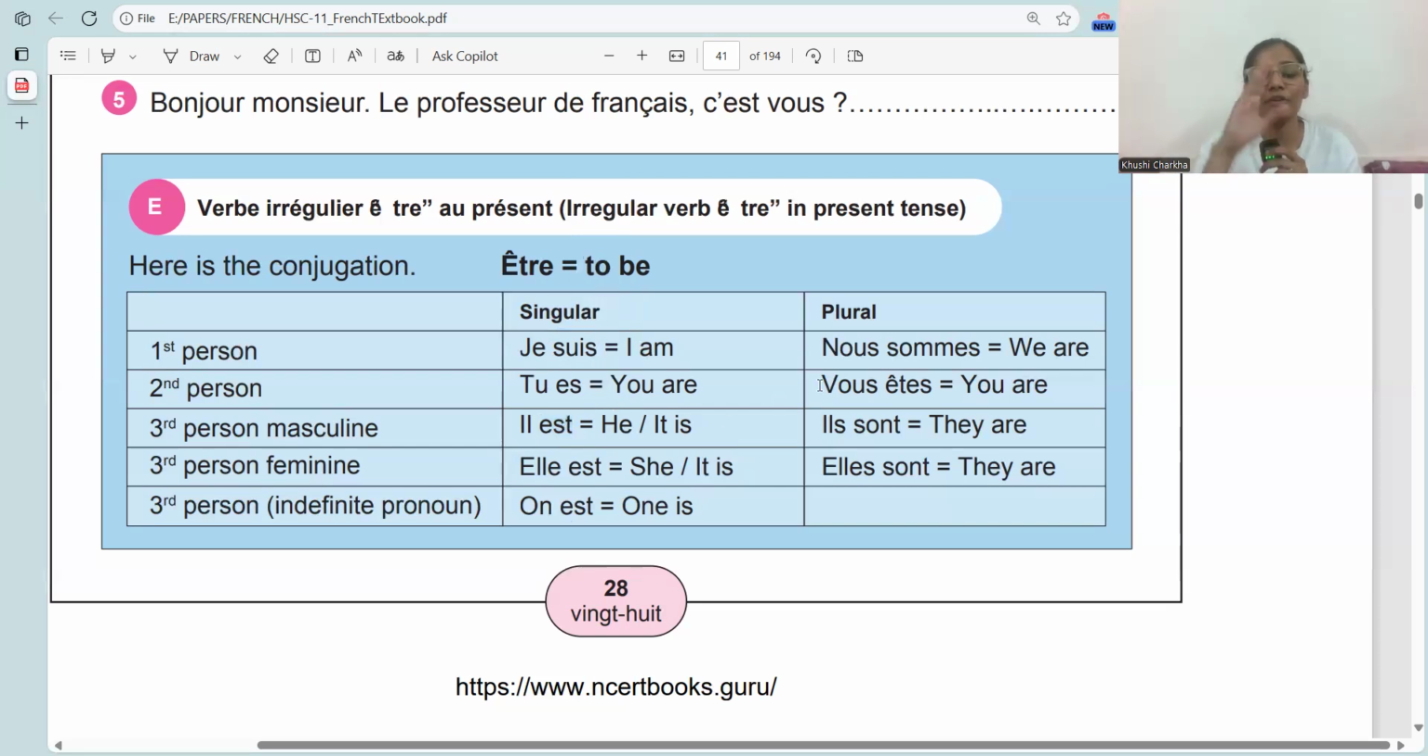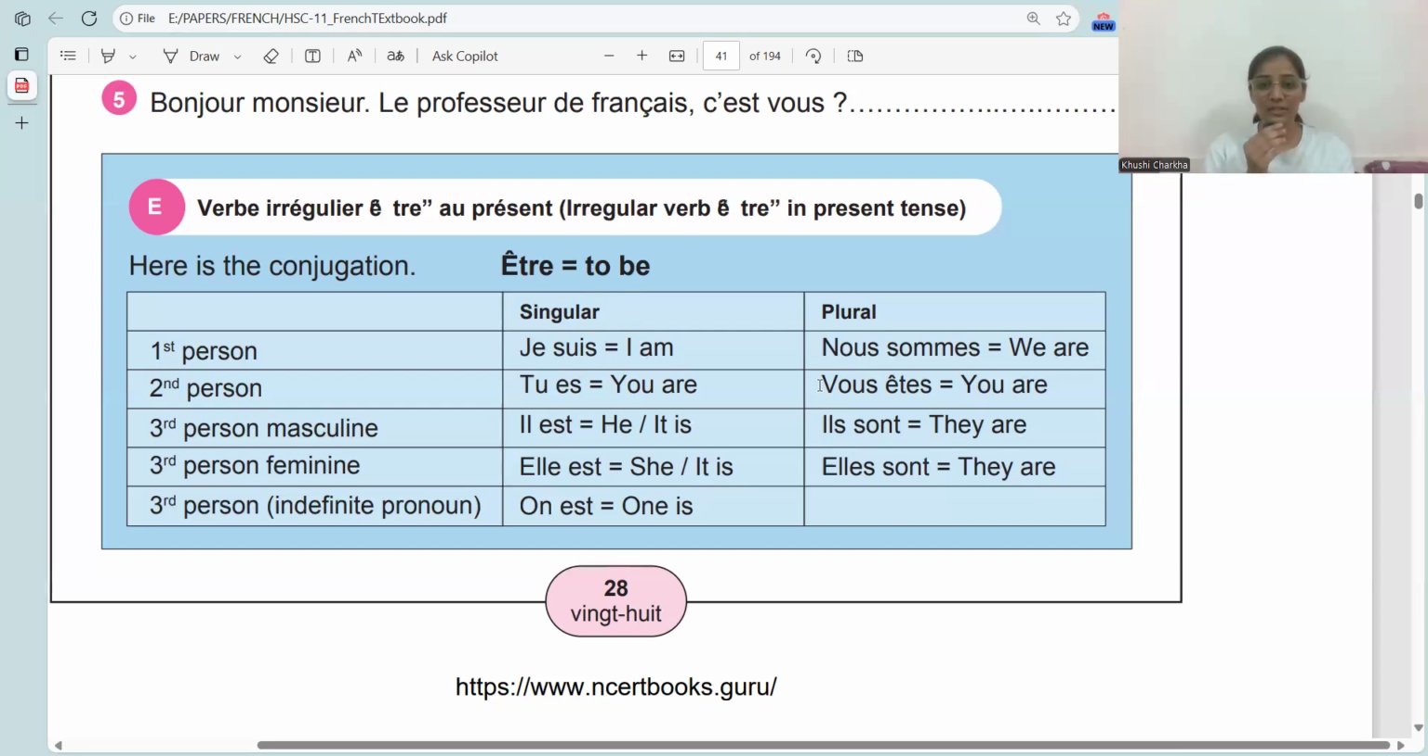So, moving on to the plural part, we have nous sommes, we are. Vous êtes, you are. Ils sont, they are. Elles sont, they are.